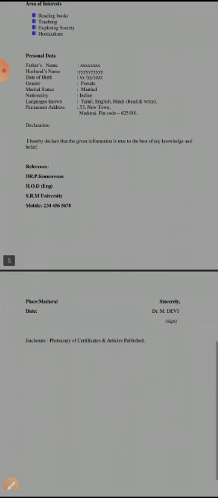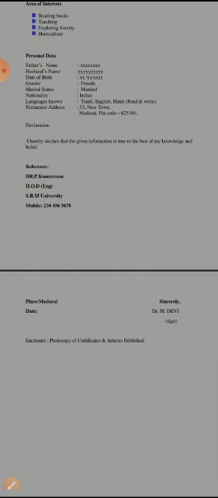Okay, and then you have to write your declaration. After completing your declaration, you have to write reference. Why we write this reference: if your higher officials want to check the details which we have given in our resume, they will call that person.